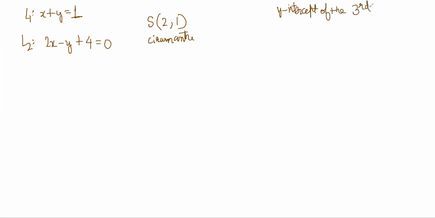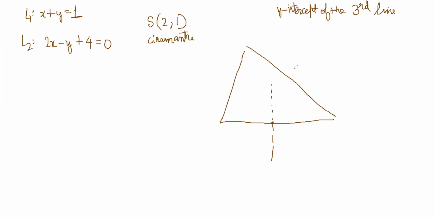So now let's apply the same ideas again, like how we were approaching the previous two questions. So draw a rough figure. The circumcenter should pass through the perpendicular bisectors of the sides. So like this, and like this, right?